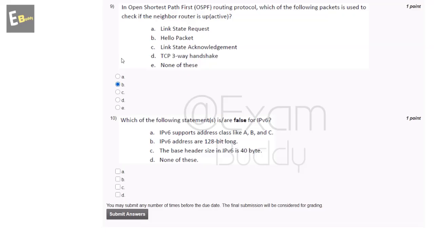Now the 10th question is: which of the following statements is false for IPv6? A, IPv6 supports address classes like A, B, and C; B, IPv6 addresses are 128 bits long; C, the base header size in IPv6 is 48 bytes; and D, none of these. So the answer of the 10th question is A: IPv6 supports address classes like A, B, and C.